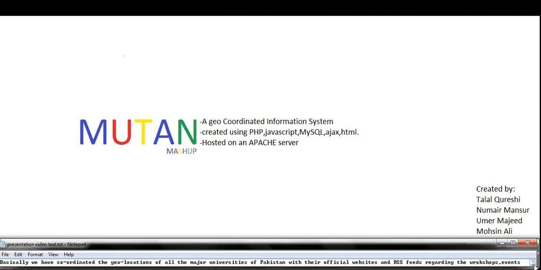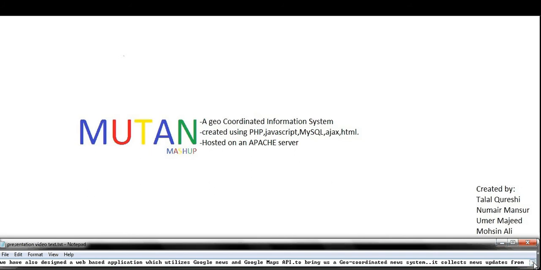Basically, we have coordinated the geolocations of all the major universities of Pakistan with their official websites and RSS feeds regarding the workshops, events and lectures organized at those universities. We have done this using Google Maps API and our custom MySQL database containing information of all the major universities of Pakistan.